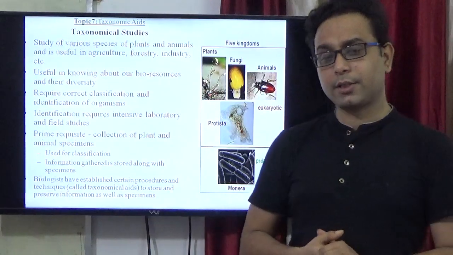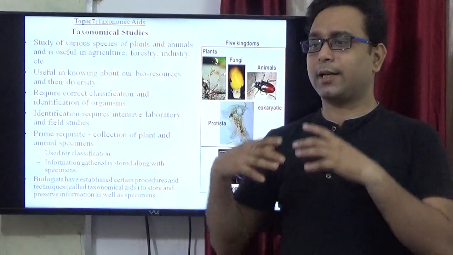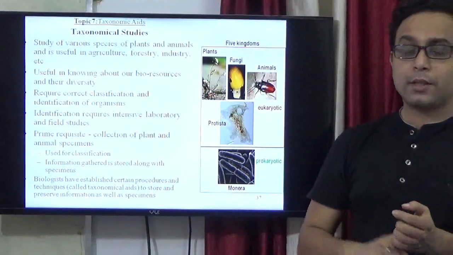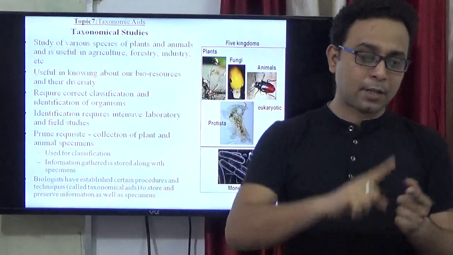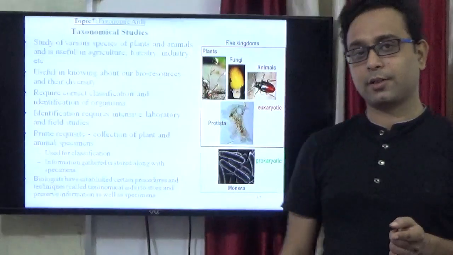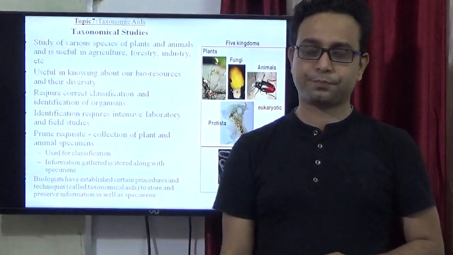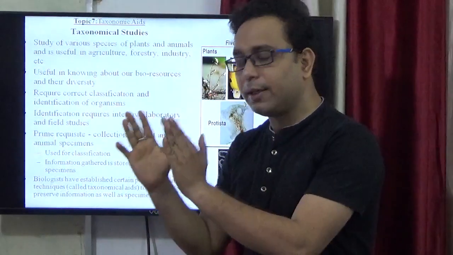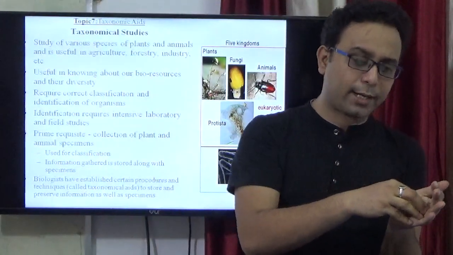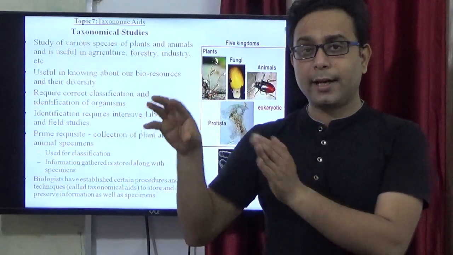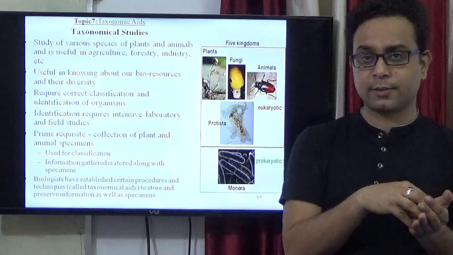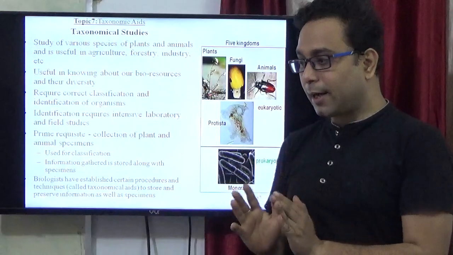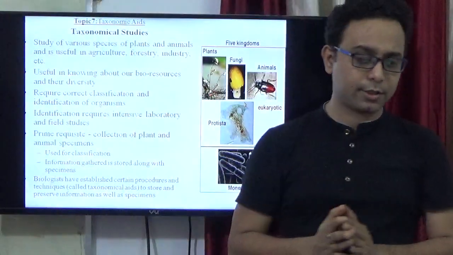In biodiversity, we not only understand that there are different types of plants and animals, but it is important to know their correct classification and the correct identification of the organism. That is the most important thing. When we identify a living organism, it requires intensive laboratory experiments and also field studies. After these two things, we conclude and understand a particular type of living organism.